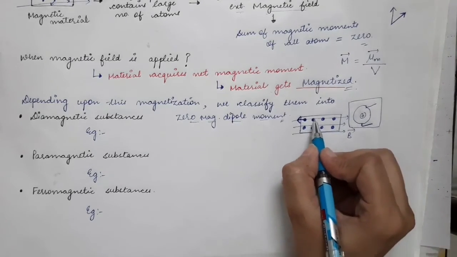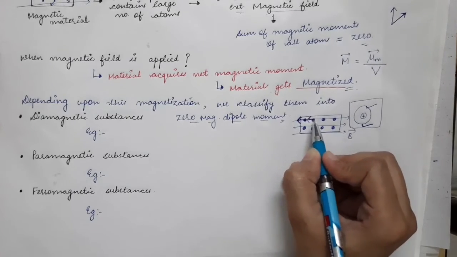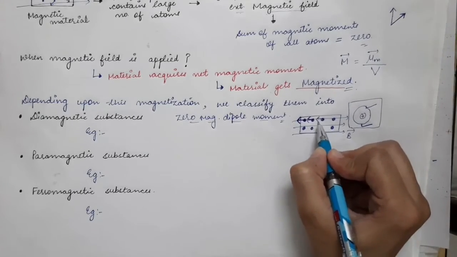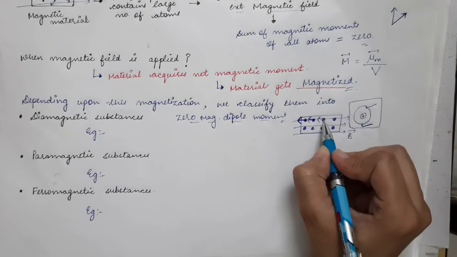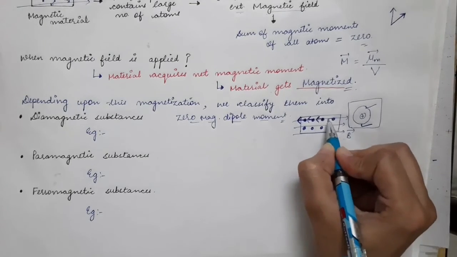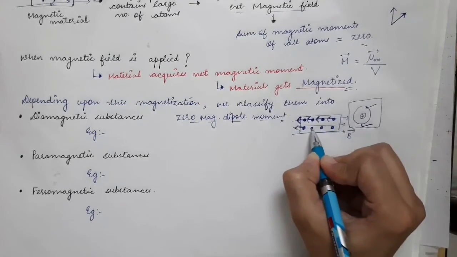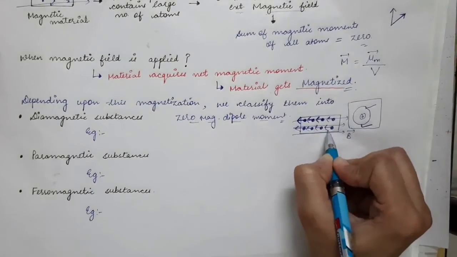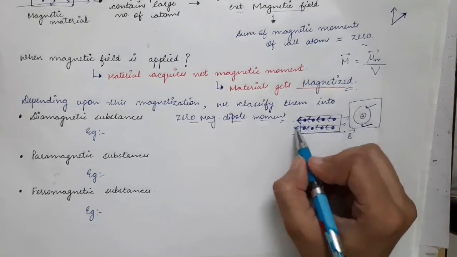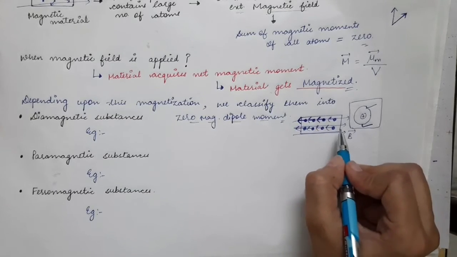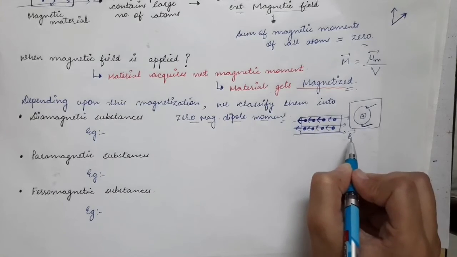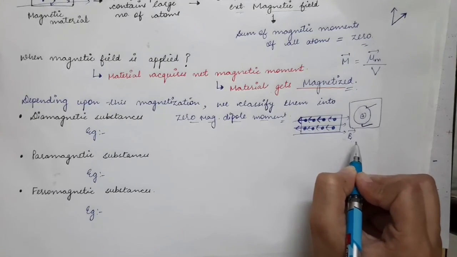In that case, every atom will acquire magnetic dipole moment. So when a diamagnetic substance is placed in a magnetic field, every atom will acquire magnetic dipole moment in the opposite direction of the magnetic field, meaning this diamagnetic substance has got magnetized in the opposite direction to that of the external magnetic field.